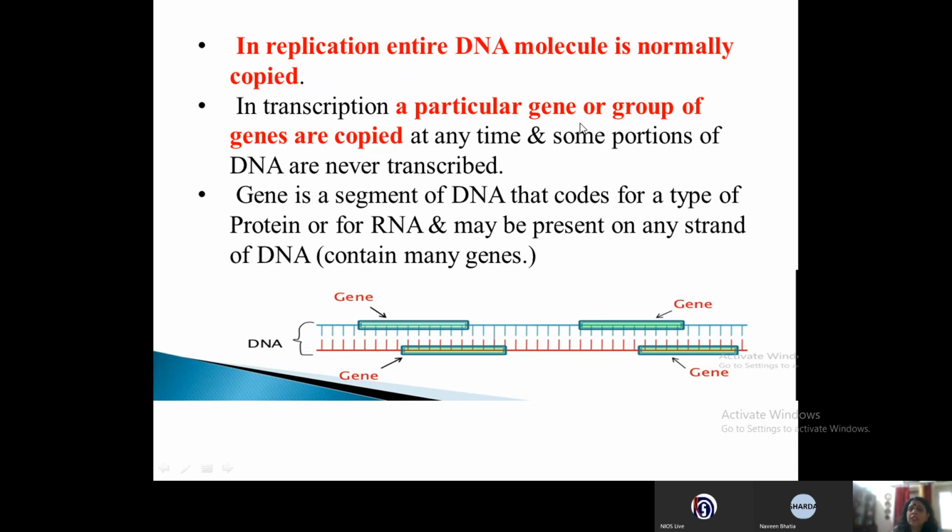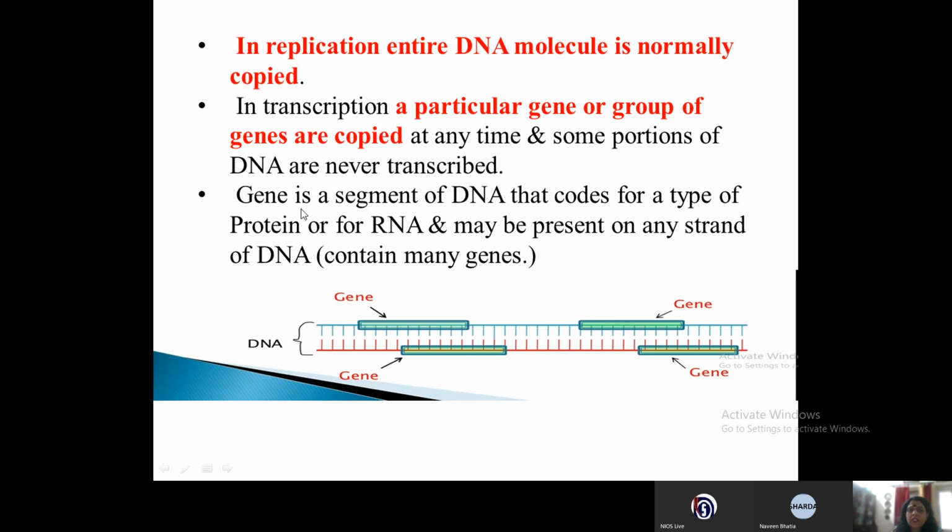In transcription, a particular gene or a group of genes is copied at any one time, and some portions of DNA are never transcribed. These are heterochromatin regions. Some euchromatin regions of DNA are transcribed, and even then all the transcription does not start and end altogether. Only a particular gene or a protein that is required by the cell is transcribed.